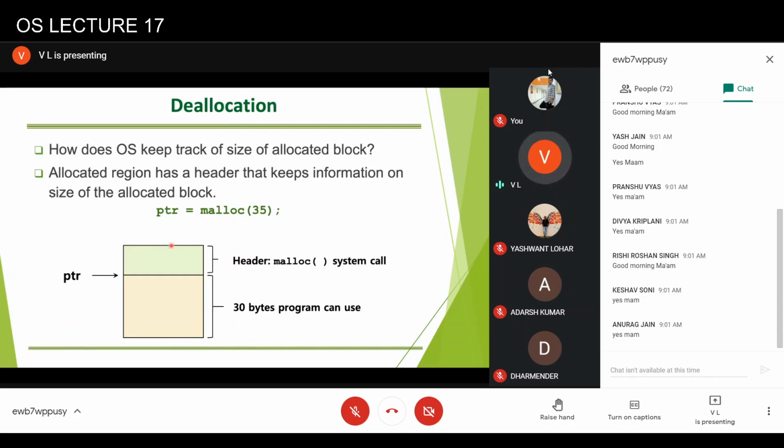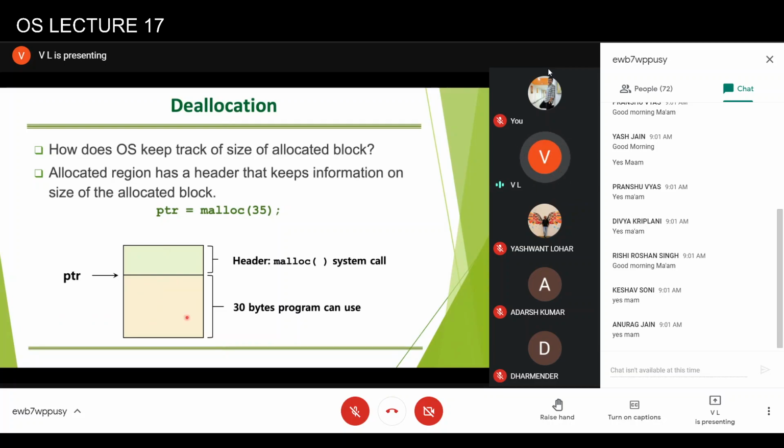Generally, whenever you make a call for malloc, what the operating system is actually doing is allocating a block in which the first part is a header, where it will keep the information about the number of bytes which are actually allocated. And then there are 35 bytes which are allocated. The pointer that the user receives is starting from this. Generally, the user will not be allowed to write to this header. This will be a protected place, otherwise the heap space will be corrupted.